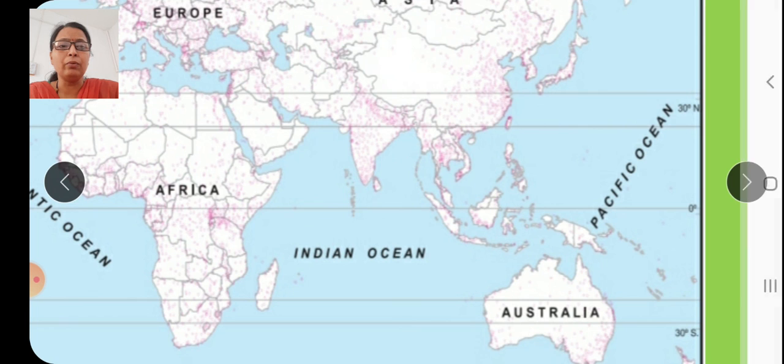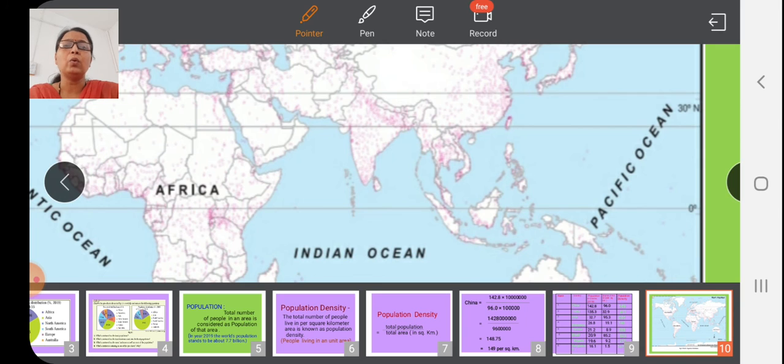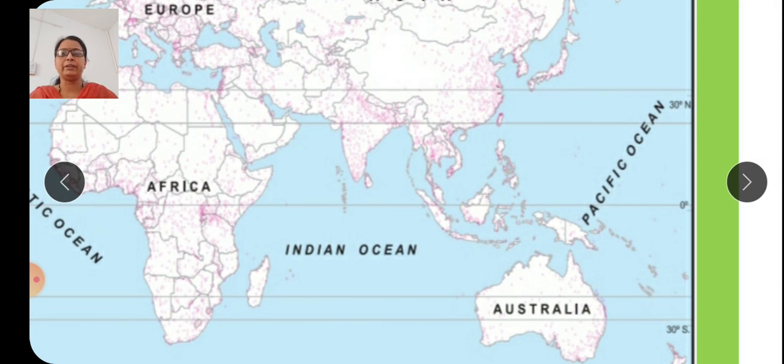For example, Singapore has a high density of population only because of its location, as well as its importance for trade. Then employment opportunities are also why some places have a high density of population.